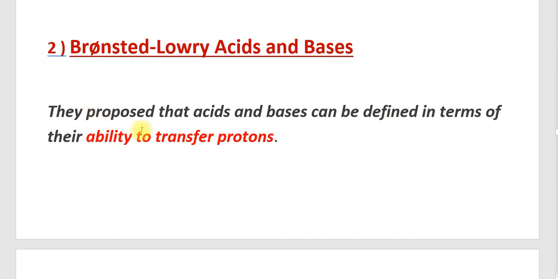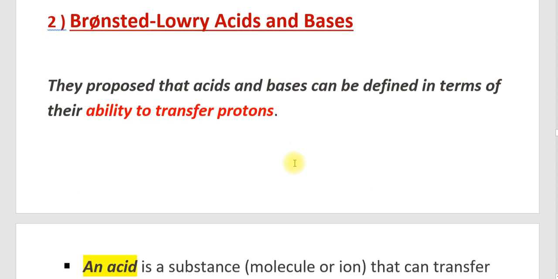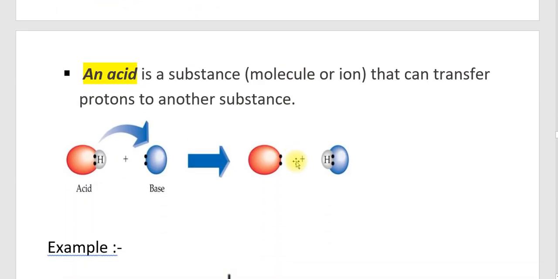According to them, acids and bases can be defined in terms of their ability to transfer protons. So they considered the ability to transfer protons as the major concept. According to them, an acid is a substance, which may be an ion or a molecule, that can transfer protons to another substance. So that substance is called an acid.